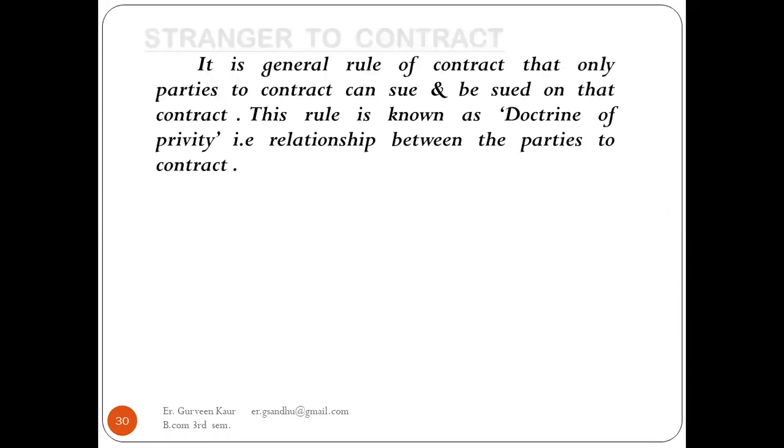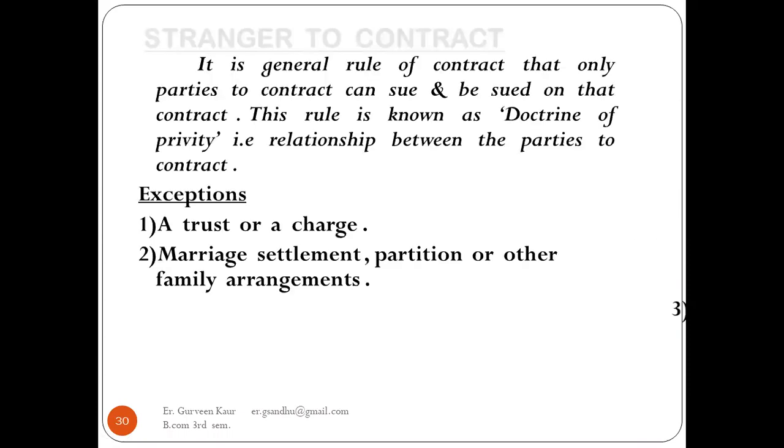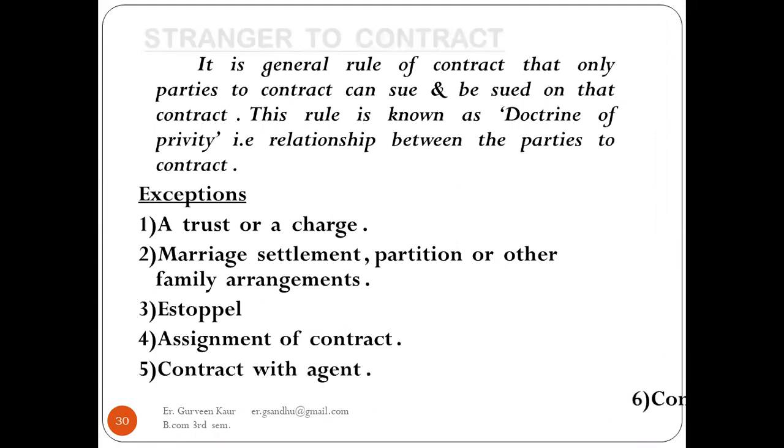Next are the strangers to the contract. It is a general rule of the contract that only the parties to the contract can sue or be sued on that contract. The rule is known as the doctrine of privity. That is the relationship between the parties of the contract.